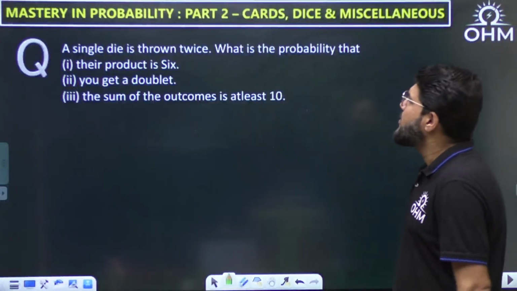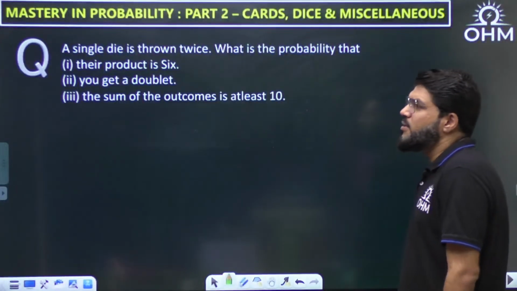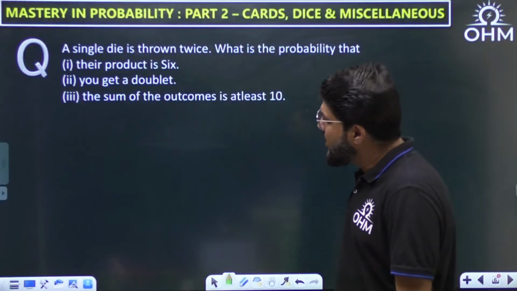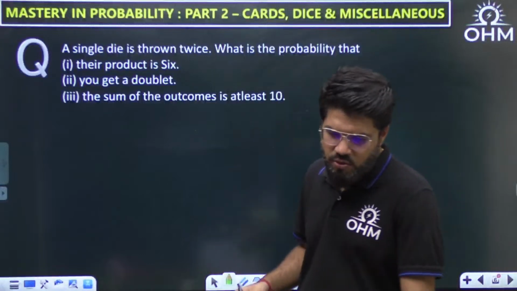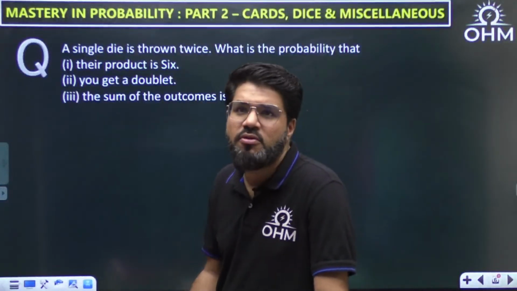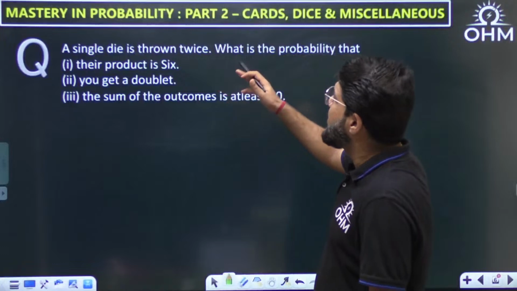Okay. So what are the three different cases that I'm discussing? Number 1 is product. Number 2 is you get a doublet, and number 3 is the sum. The very important one being the sum. A lot of questions you see in competitive exams are regarding the sum of the outcomes of 2 dice. A single die is thrown twice.